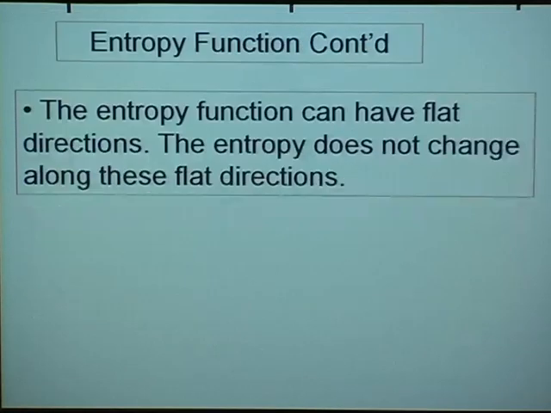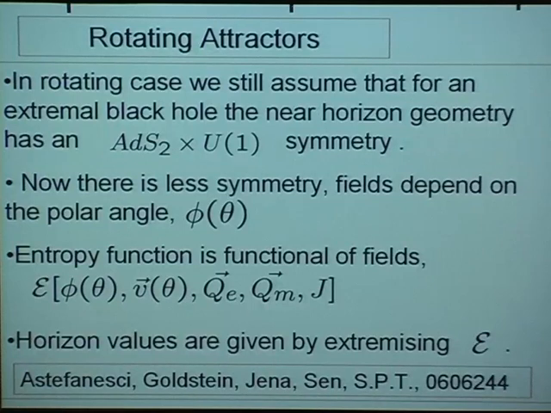All right, so that's the spherically symmetric story. Now let's go to rotating cases. Let's assume again that an extremal black hole has an AdS2 factor. When we did this analysis, we just made this assumption because it was true for all known cases. But since then there's a paper by Harvey, Rial and collaborators who actually show that extremality implies that the near horizon geometry has this AdS2 factor.